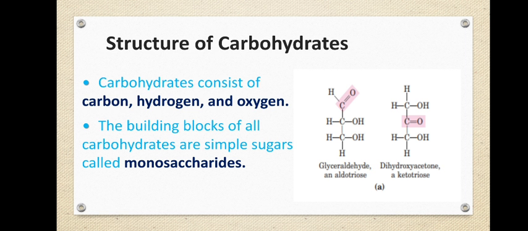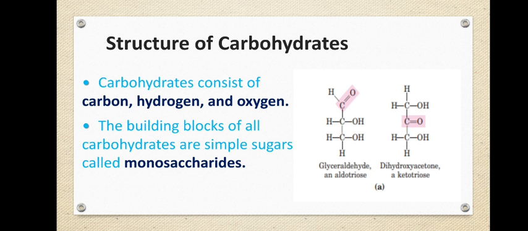What you see on the screen are two examples: one is glyceraldehyde and the other is dihydroxyacetone. In both cases, by definition it is a polyhydroxy compound. You can see at least 2 OH groups there.